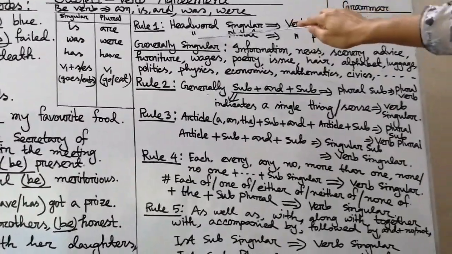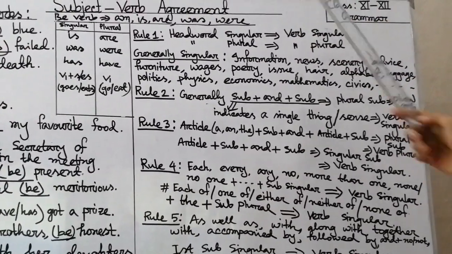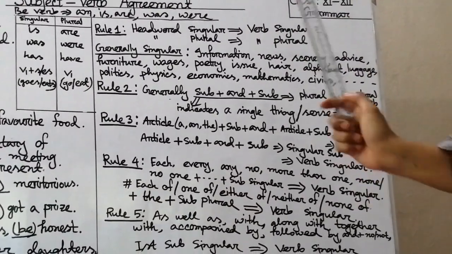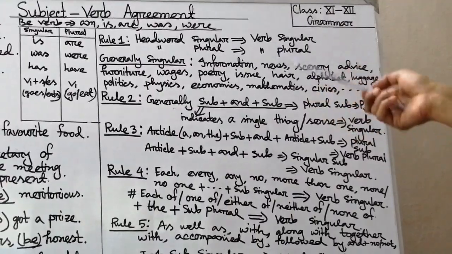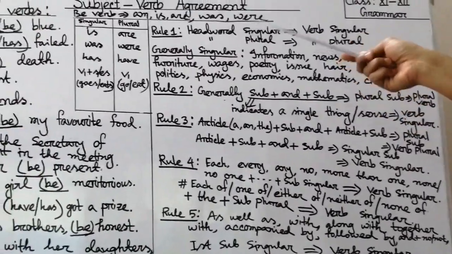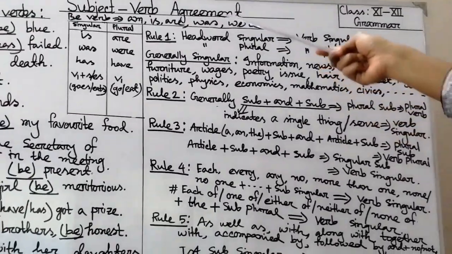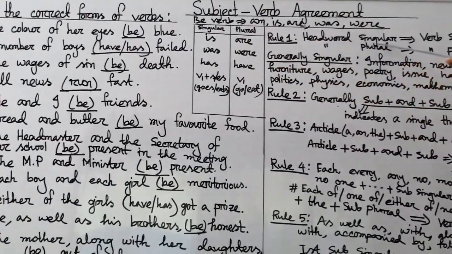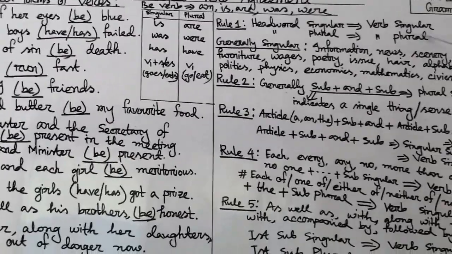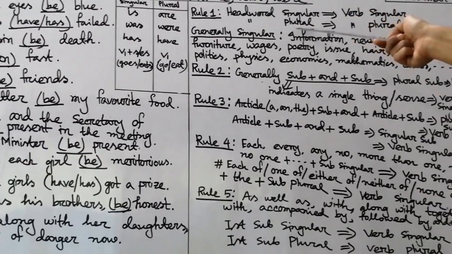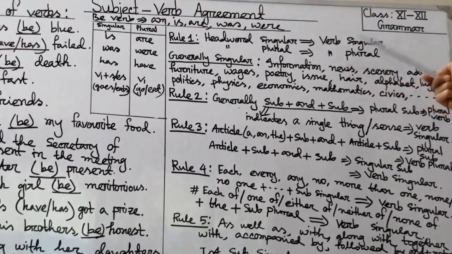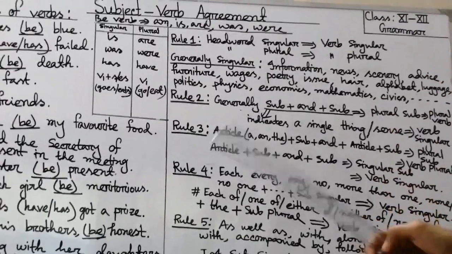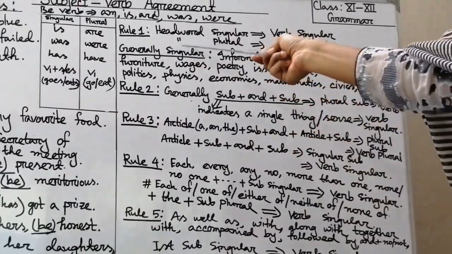Now come to our rule. Rule number 1. My dear students, be careful and be attentive, please. Rule number 1, that is head word. If in a sentence the head word is singular, our verb will be singular, and if our head word is plural, our verb will also be plural. Then sentence number 1 and 2.